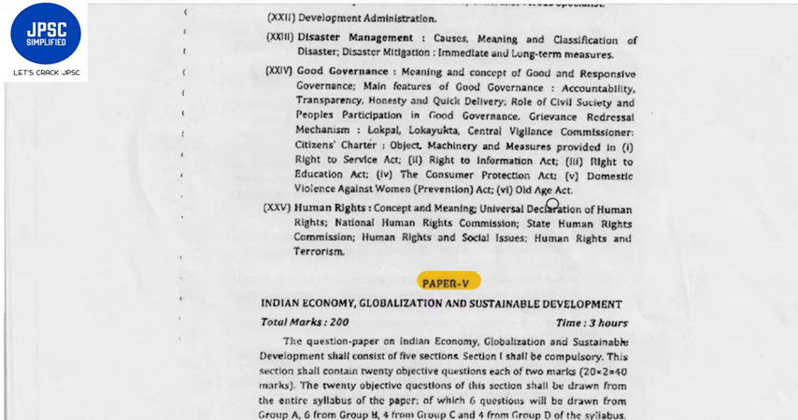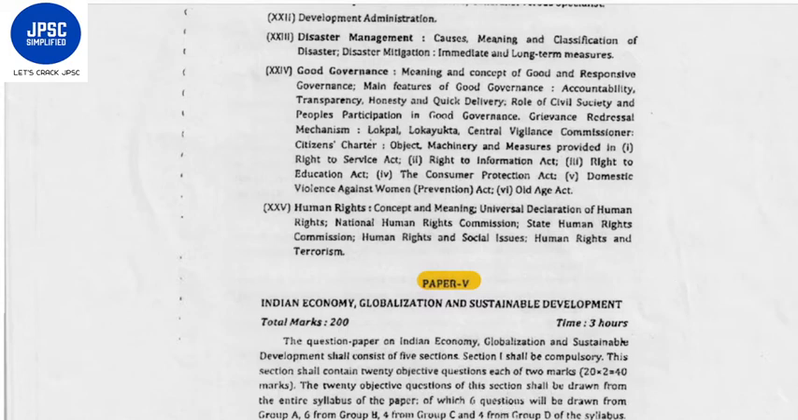Okay. Now, human rights topic is also there. Its concept and meaning, Universal Declaration of Human Rights, National Human Rights Commission, State Human Rights Commission, human rights and social issues, human rights and terrorism. So this was all from public administration and good governance.